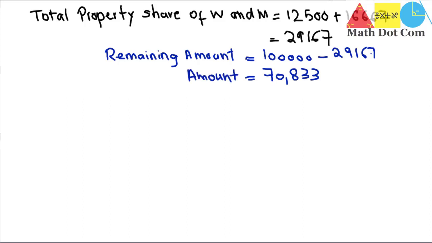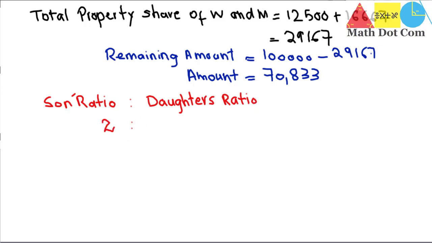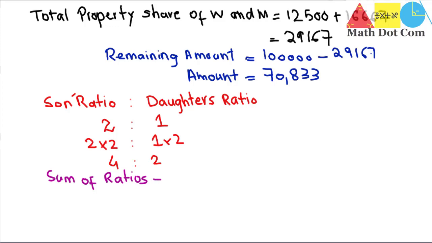Let's find the share of the son and the daughter, as their share is in ratio to each other: son's ratio to daughter's ratio. According to the Islamic law of inheritance, it is 2:1. Now as per the problem given, we have 2 daughters and 2 sons, so we multiply both sides by 2. 2 multiplied by 2 equals 4, and 1 multiplied by 2 equals 2, so it will be 4:2. Then we find the sum of the ratios. Sum of ratios is 4 plus 2 equals 6.